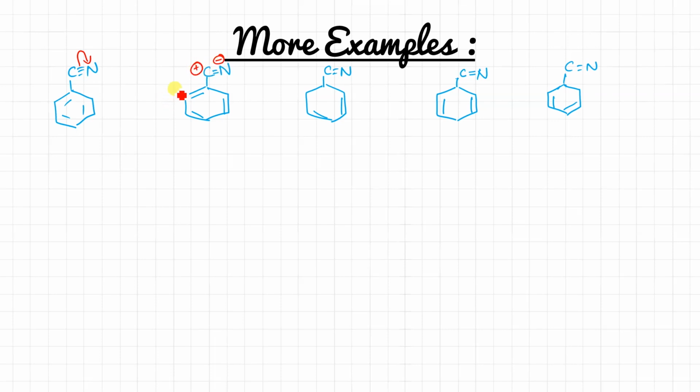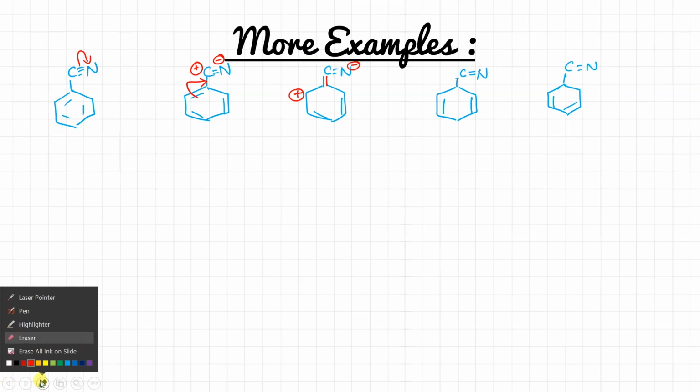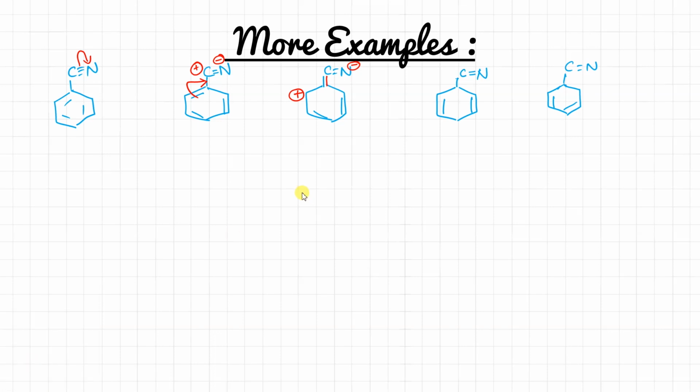Next, to overcome this deficiency, the bond will shift on this side and it will result in plus charge over here. I haven't done anything with this bond, so let it be like this. Yes, and here it will form a double bond, and now the plus charge is overcome. Clear here? Now what next? To overcome this deficiency, this bond will shift on this side, towards the group. You can check, towards the group, isn't it? So this will result in double bond formation over here and positive charge will come over here. It will remain like this because nothing happened to it.